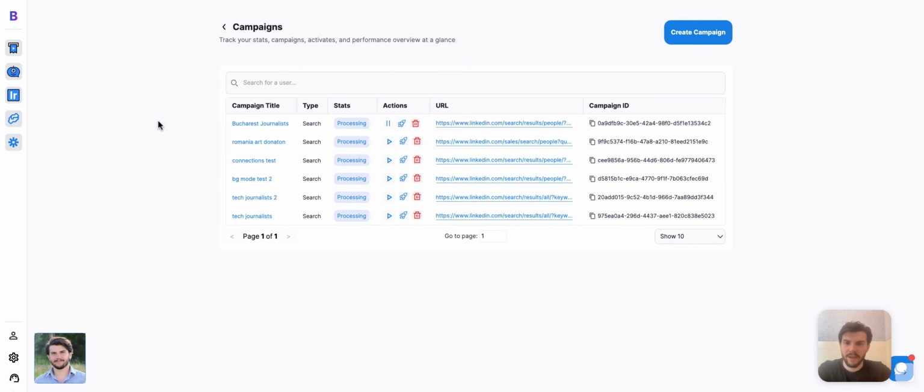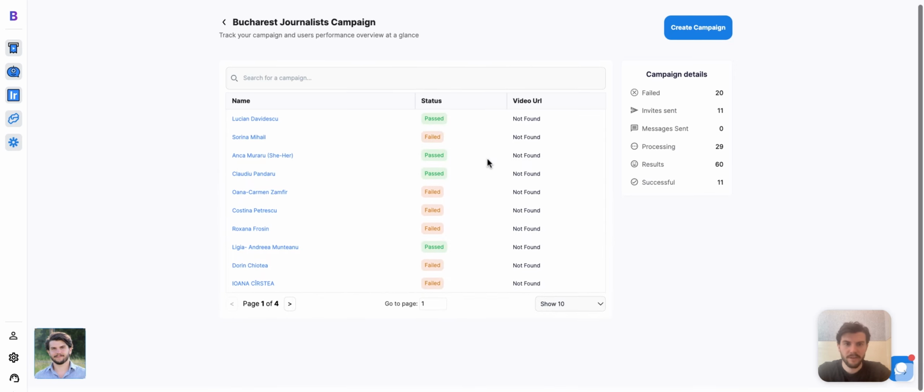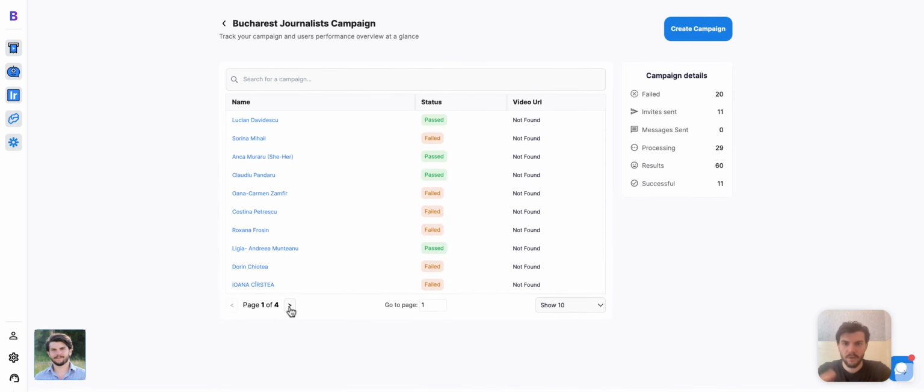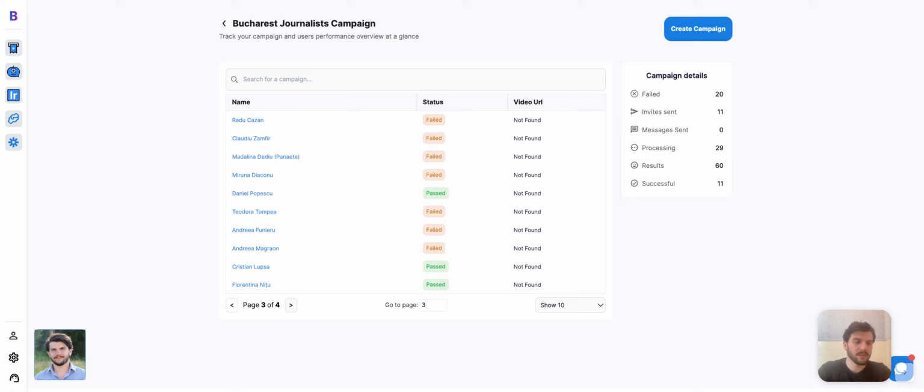Here's a list of your campaigns. And as you can see, I have one running right now, which is reaching out to journalists. And here you can see the list of who we reached out to, if it succeeded or if it failed. If it failed, it means that they weren't close enough connections. There were more than third-degree connections, so we weren't able to actually reach out to them just due to the limits of LinkedIn. So that's normal.